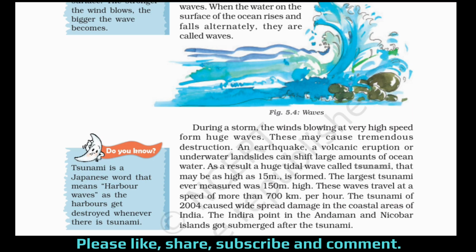The largest tsunami ever measured was 150 meters high. These waves travel at a speed of more than 700 kilometers per hour. This is a very, very high rate. The tsunami of 2004 caused widespread damage in the coastal areas of India. The Indira Point in the Andaman and Nicobar Islands got submerged after the tsunami.